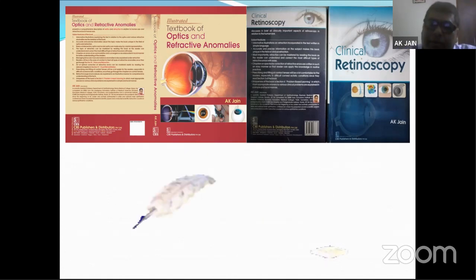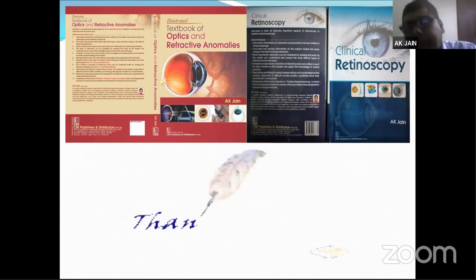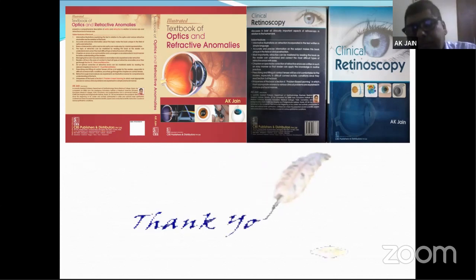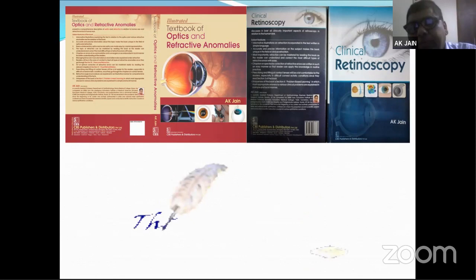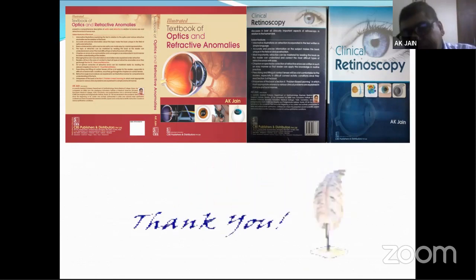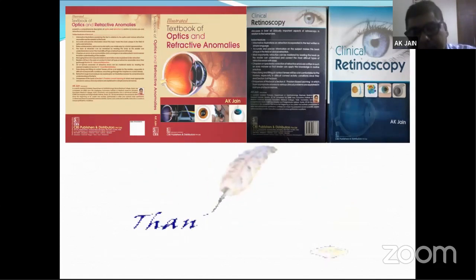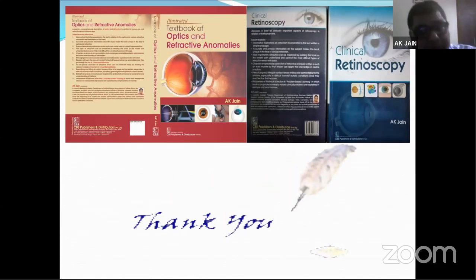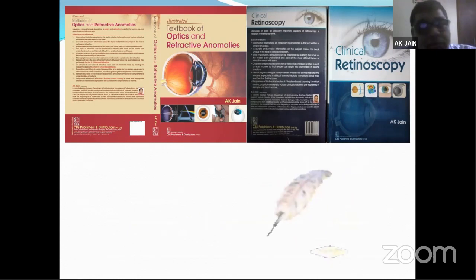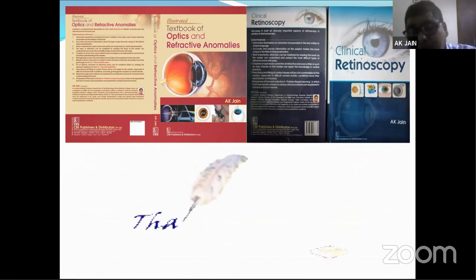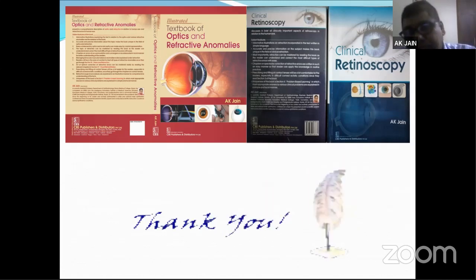Next, we can go for myopia, but I think that will be too lengthy in a single stretch. If I go for hypermetropia and myopia both, then it becomes too confusing because the majority of the things are different in myopia as compared to hypermetropia. Hypermetropia is more theoretical, but it is the most common presentation, as I told you, axial. Most newborns are born with a refractive error of +2 to +3 diopters.